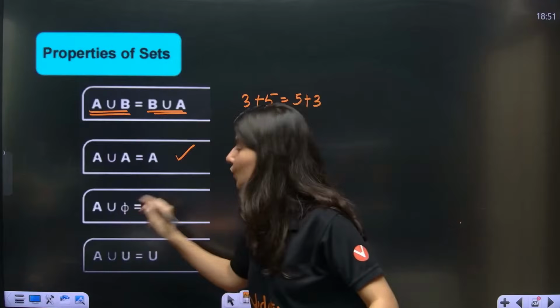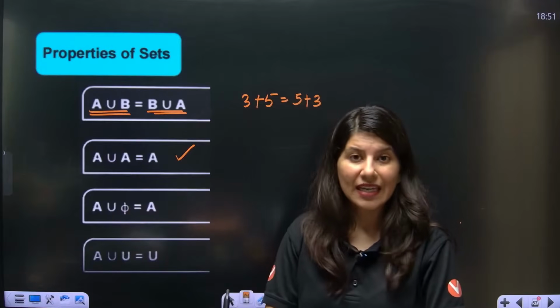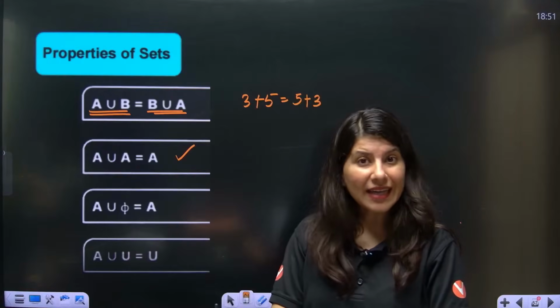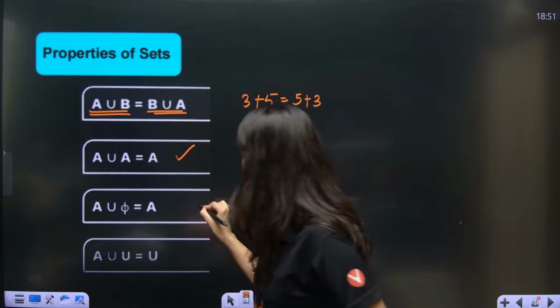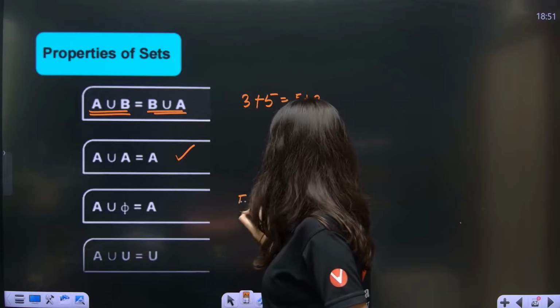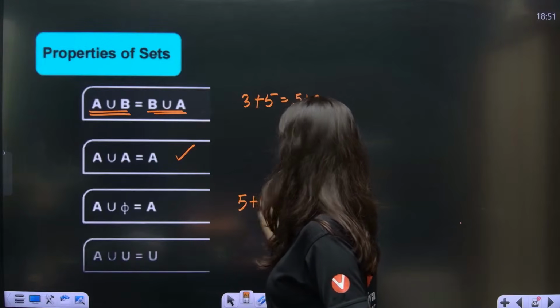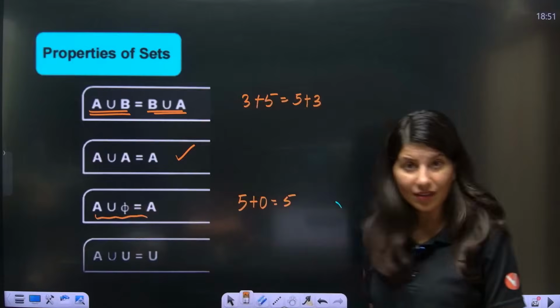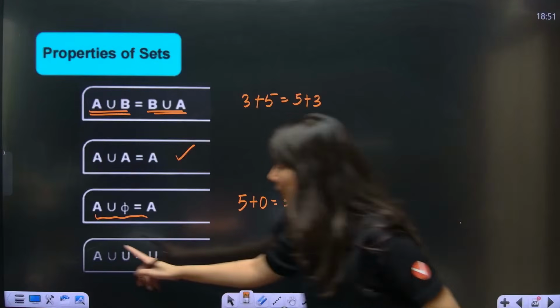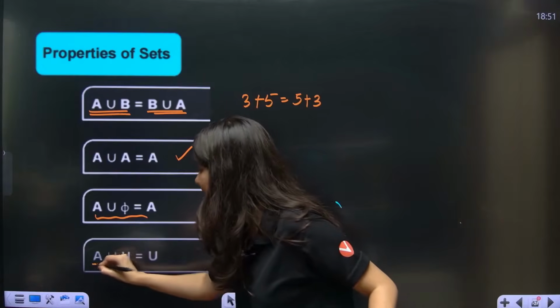Now A union phi. A union null set. So combining A with nothing, it is almost similar to 5 plus 0 is 5. 5 plus 0 is what? 5. So that is why A union null is nothing but A. Now A union universal set.